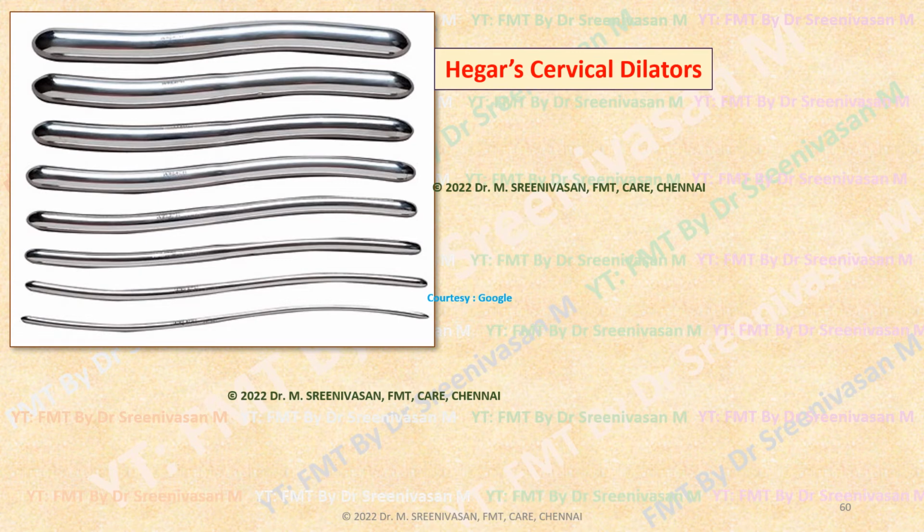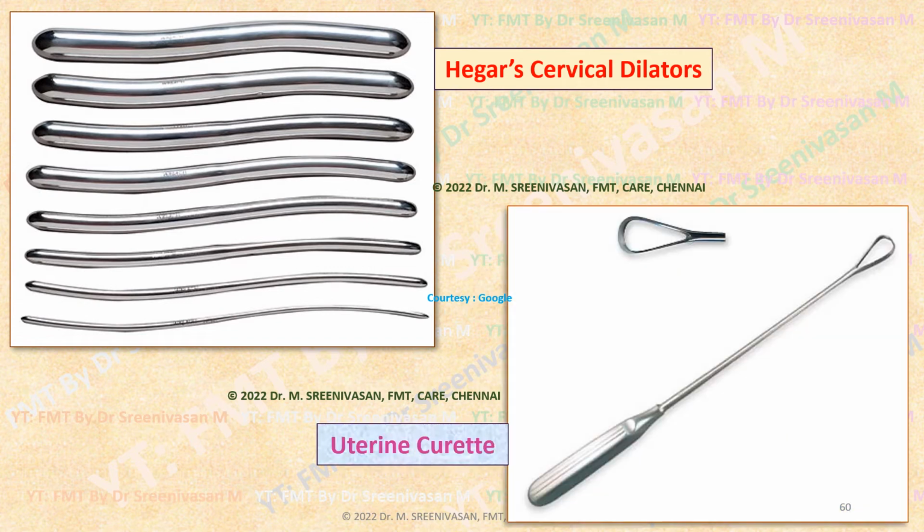Then these are Hegar dilators, which are of different diameters. They are placed inside the cervix after lubricating. After applying lubricant, they have to be inserted into the cervix from a smaller size to a bigger size for dilatation of the cervix, facilitating abortion.